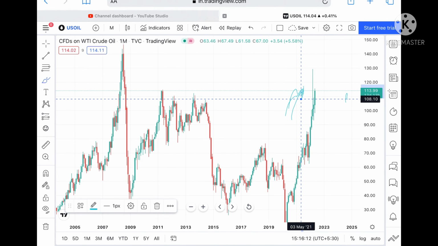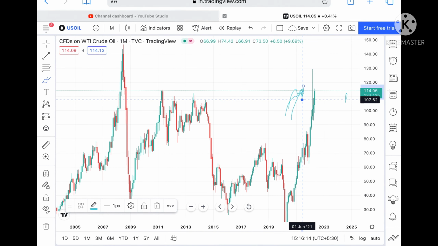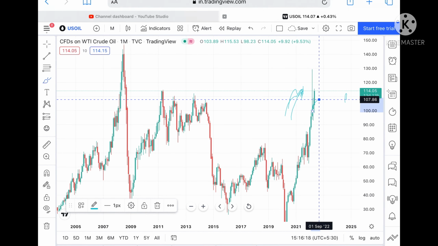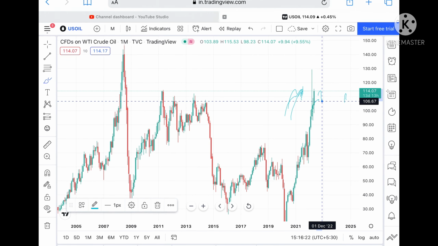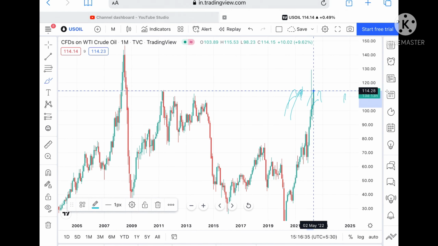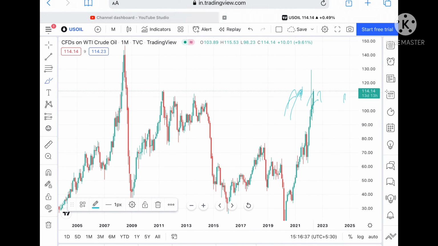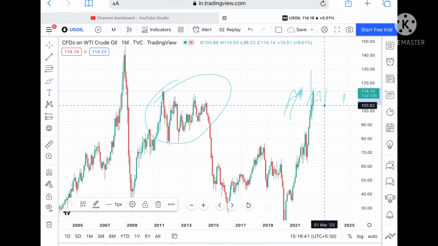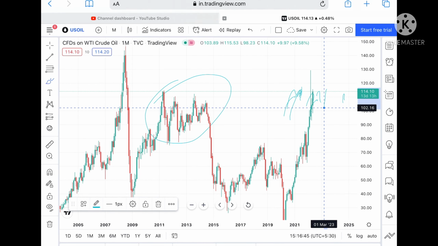Okay, and suppose the price doesn't sustain that level also, then we can see it can move further down to a level of 109, and from there it can touch a level of 107.86. Suppose the price goes below this level, then we can see a level of 106.67, and from then a level of 105.72. Okay, and once it comes close to this particular zone, then we can see it will move in this zone and can touch a level of 103.82, and from there we can see a probability of touching 102.16.